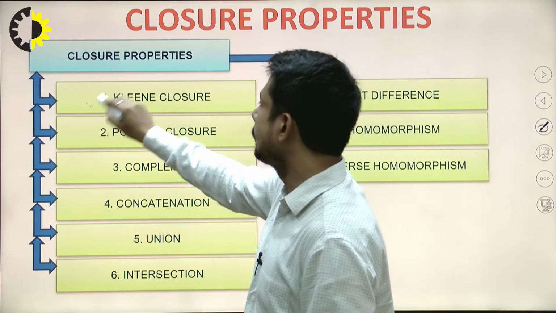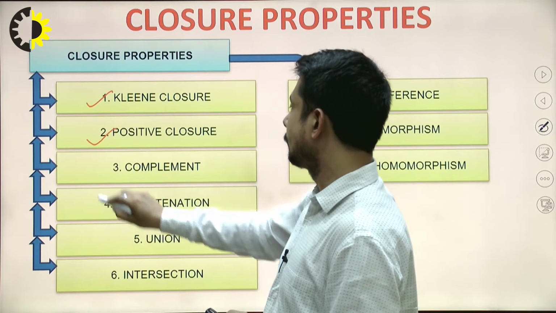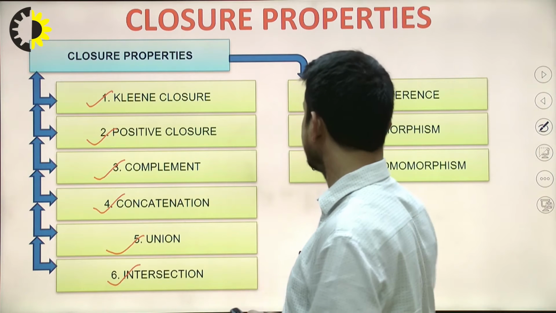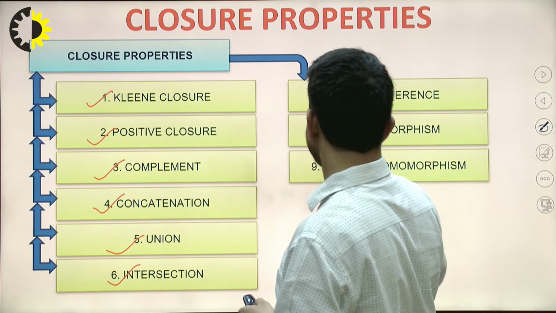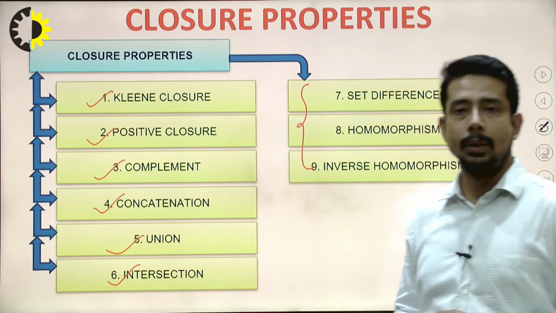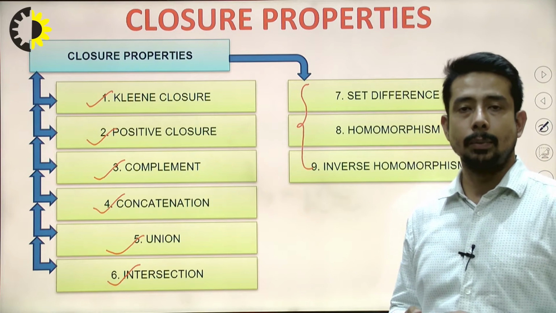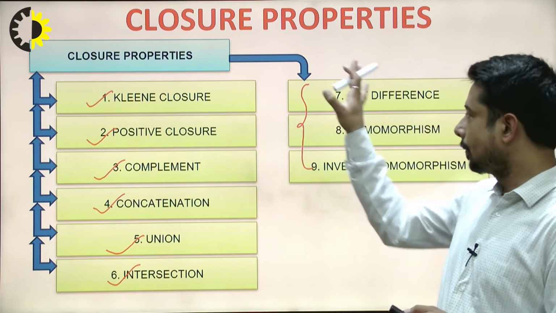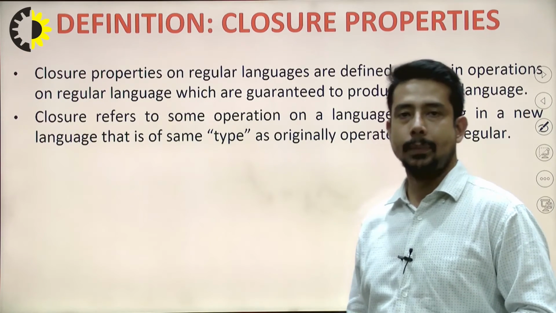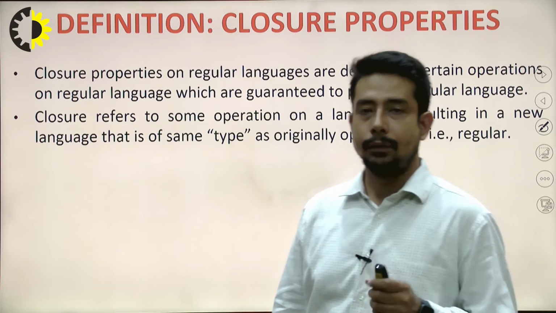One will be the clean closure, another one will be the positive closure, complement, concatenation, union, intersection, and set difference, homomorphism, inverse homomorphism. So these three topics we will try to look into when we learn the topic of regular language. Right now we will not consider this property. Mainly we will focus on these six properties. Okay, let's check the definition of it.